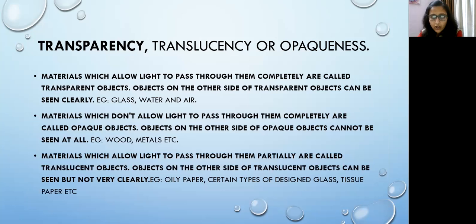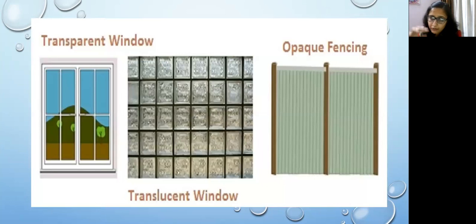So just now we saw an example, certain types of design glass. So this is a certain type of design glass which is translucent. Now the third one is opaque fencing. Okay, so this is opaque wood. We can say we make wooden doors. Why? Because wood is an opaque object. Okay, so now this opaque is called apardarshi in Hindi.